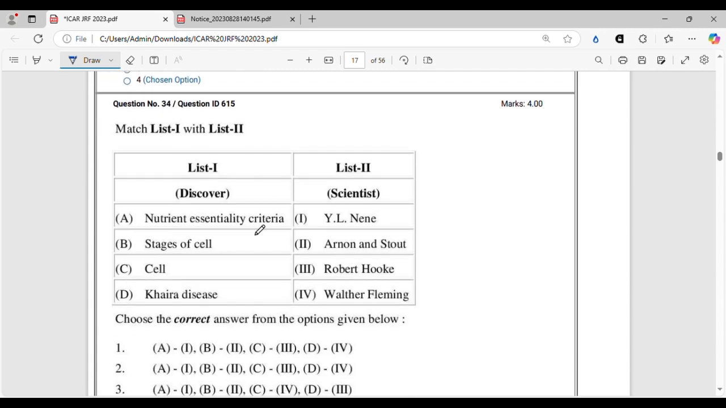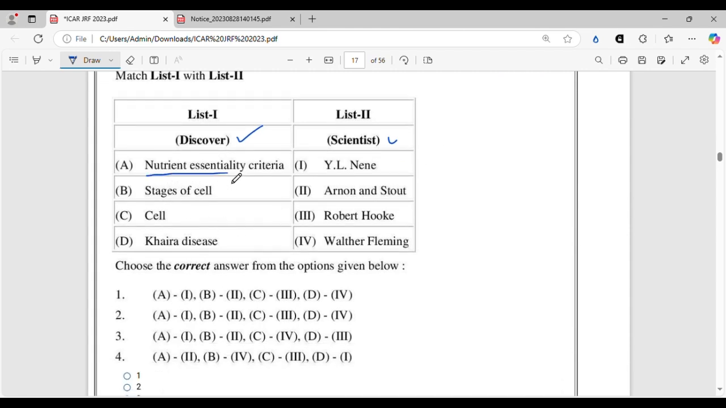Let's move on. Again, another match the following question. Here you have to find the discovery and the discoverer of the theory given in list 1, who discovered that in list 2. So let's dive right into it. Nutrient essentiality criteria. We all know nutrient essentiality criteria was given by Arnold and Stout. Arnold and Stout's criteria of essentiality. There are three criteria. You should read that very thoroughly, where they have said how you can decide whether a nutrient element is essential for the plant or not.